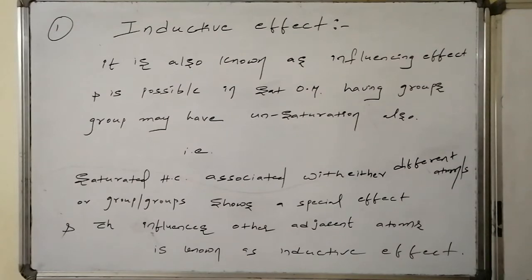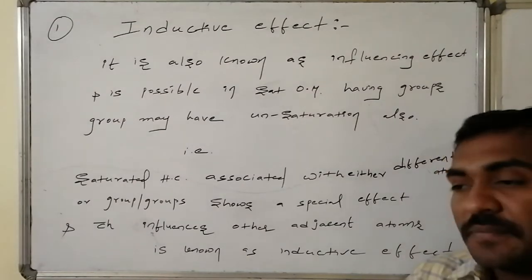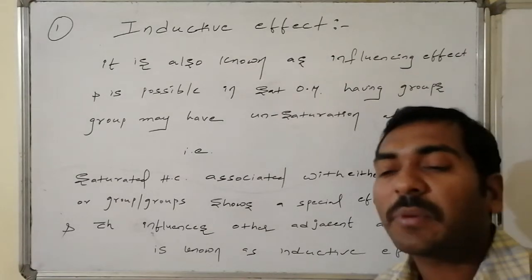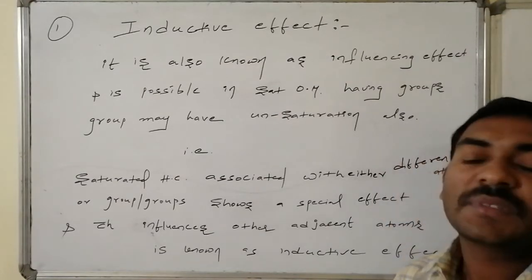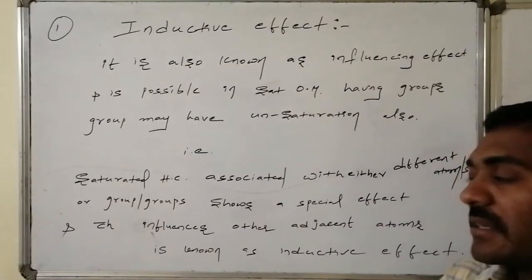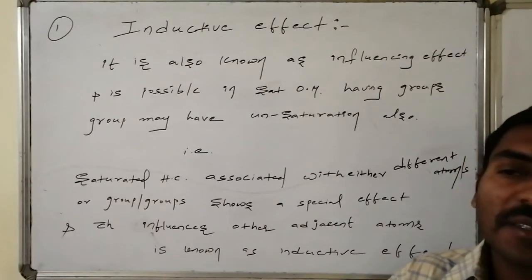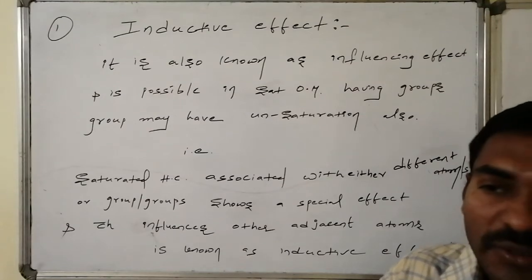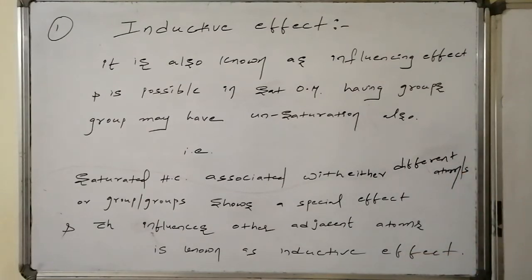That effect, whichever is generated at some particular spot, can't remain there. It propagates from one end to a certain extent to all possible sites, in such a way that it also offers its effect to the adjacent atoms. Adjacent atoms are also getting influenced by the spot where this effect is generated.